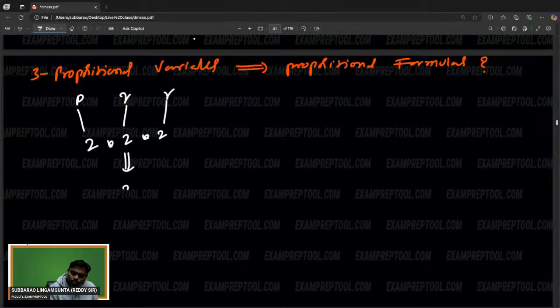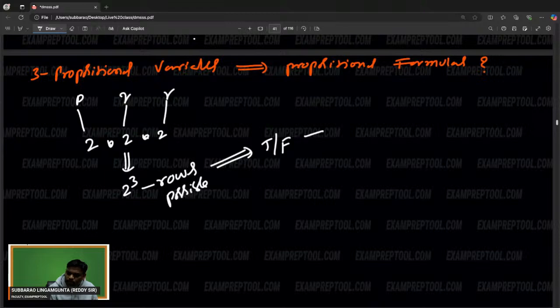Totally 2 cubed rows are possible. Next, in every row you can keep true or false, so every row has two possibilities. 2 cubed means 8 rows possible. Every row has two choices, so 2 power 8 propositional formulas are possible.